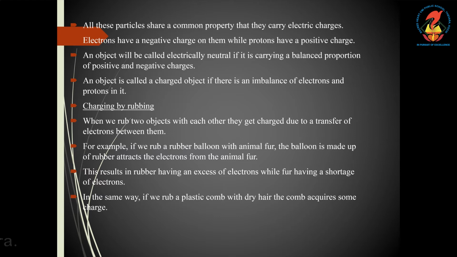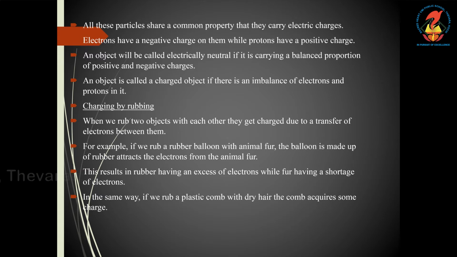All these particles share a common property: they carry electric charge. Electrons have negative charge and protons have positive charge. An object is called electrically neutral if the number of positive charges and the number of negative charges are the same.